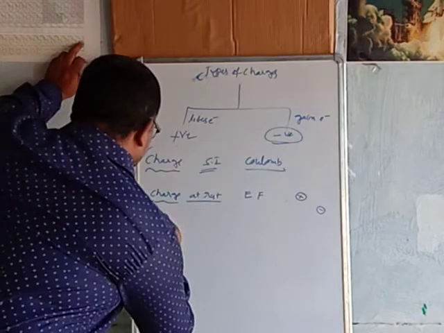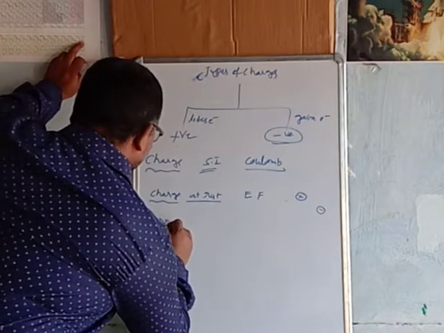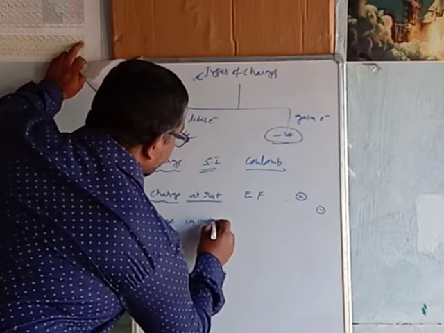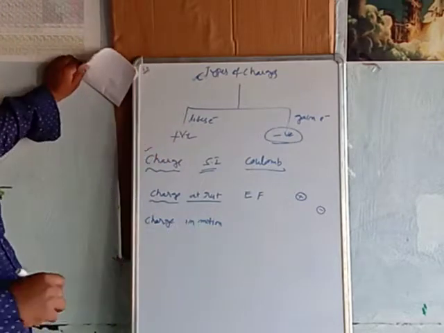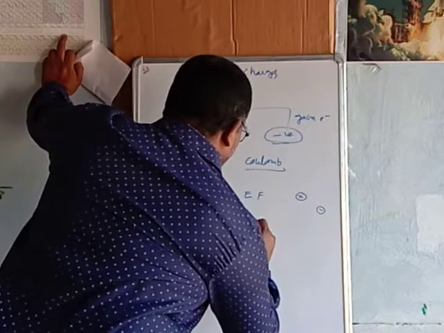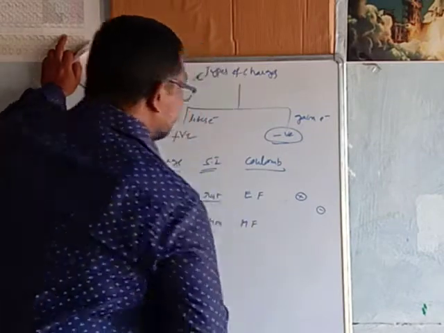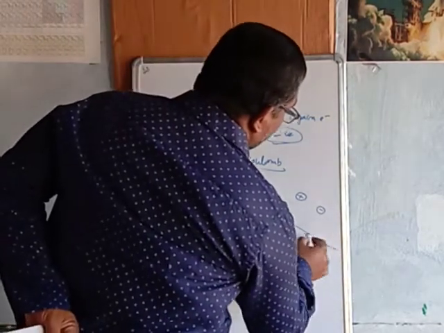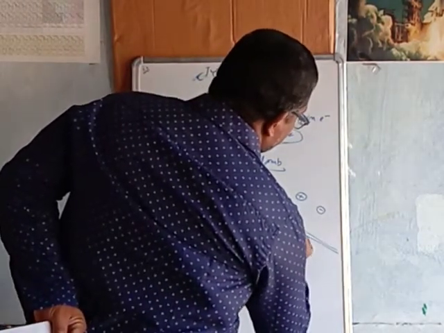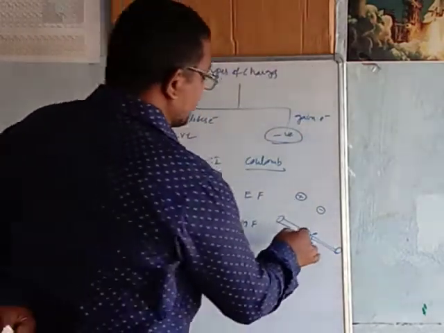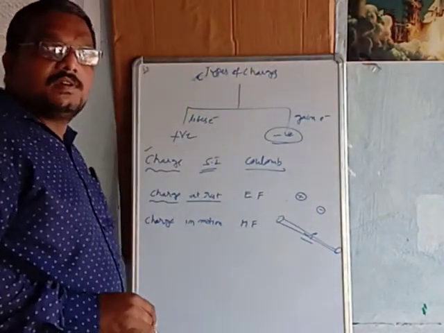Suppose charge is in motion. When charge is moving, it produces a magnetic field. For example, suppose one copper wire is there and current, that is, charge, is flowing through this wire.